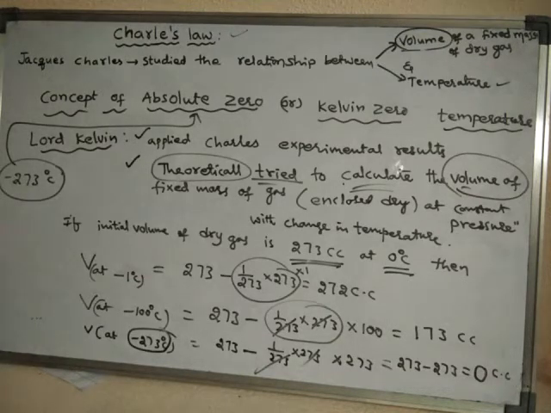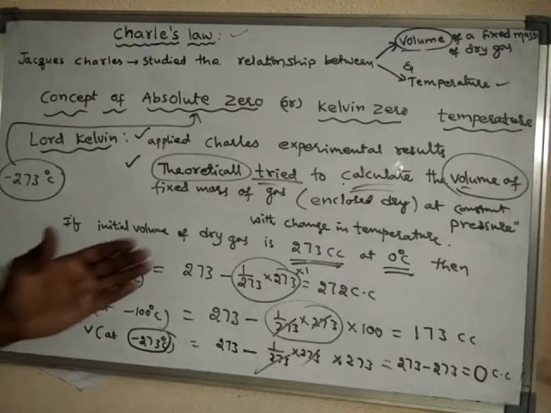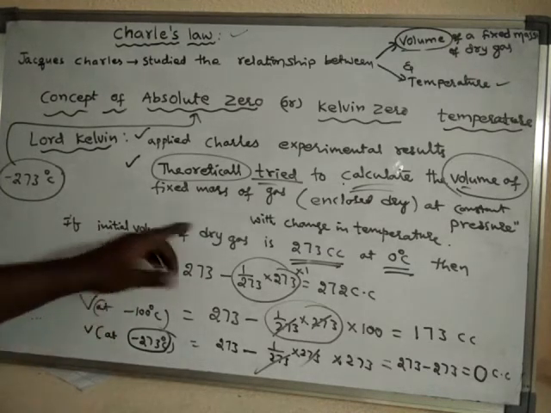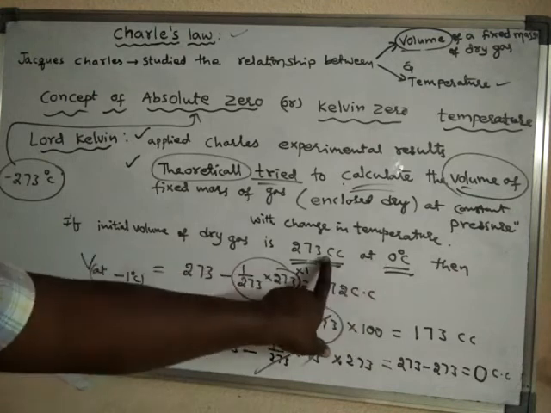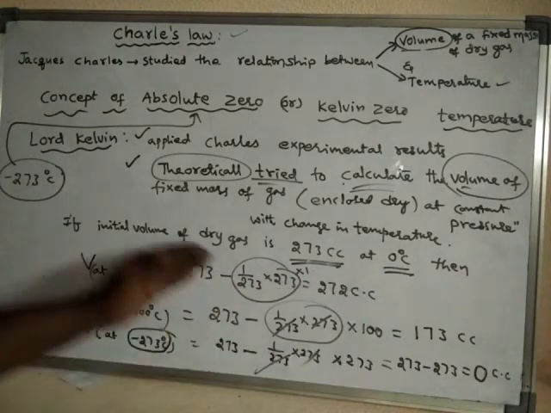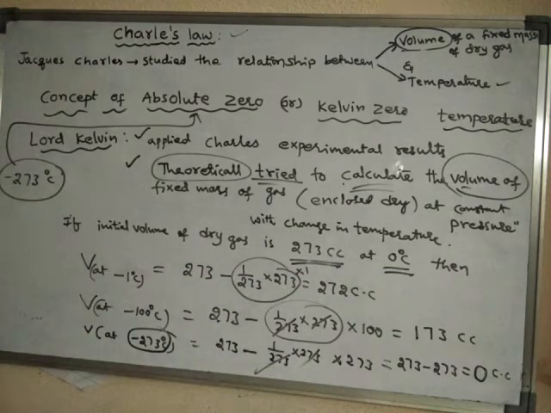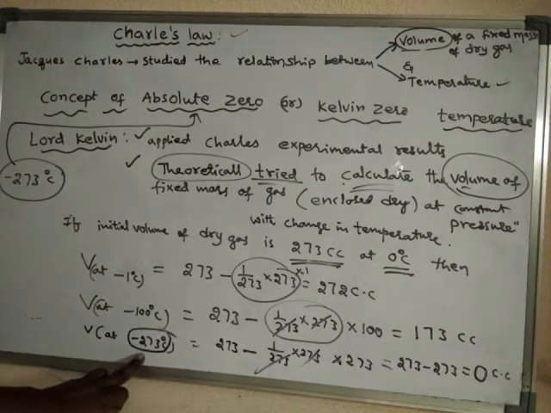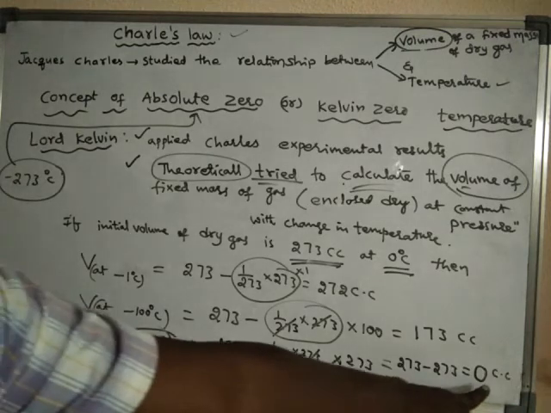So from this, Lord Kelvin said that if the temperature of the enclosed gas, initially taken at 0 degrees centigrade, is lowered to minus 273 degrees centigrade, its volume becomes 0.